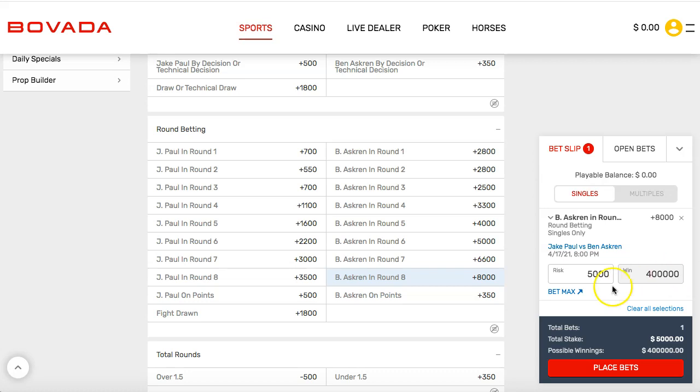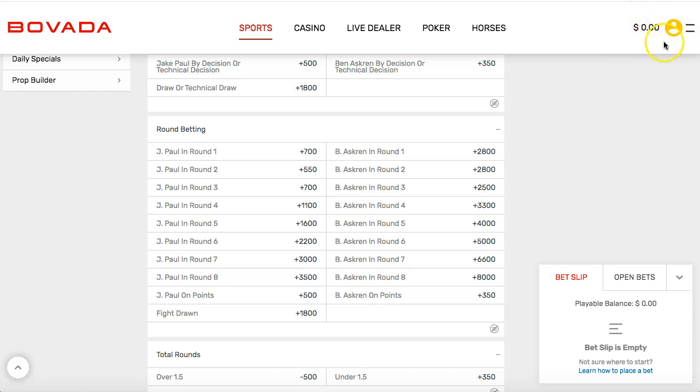So I just wanted to show you guys, kind of play around with this, but all you got to do is put in the amount, click place bet, and your bet's going to be in. Make sure you deposit money. As you can see, this is 0 over here. Just want to show you guys a tutorial.